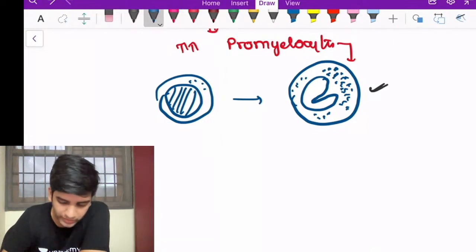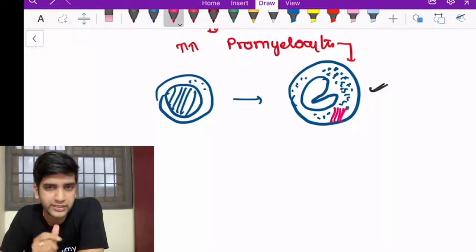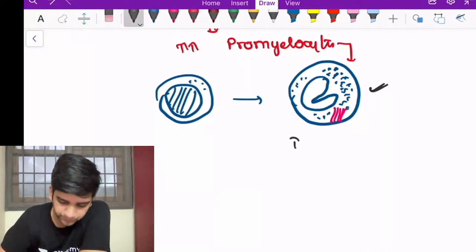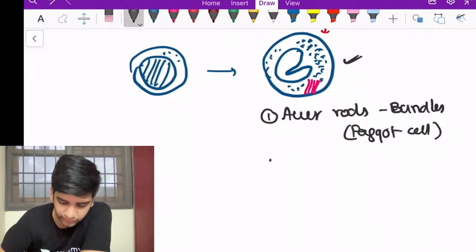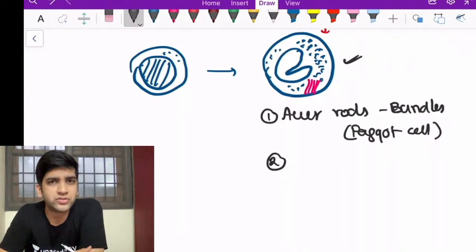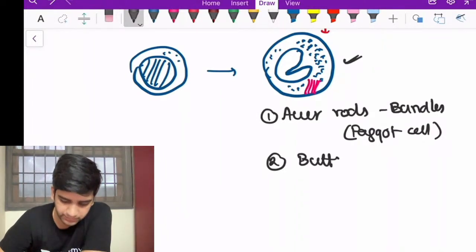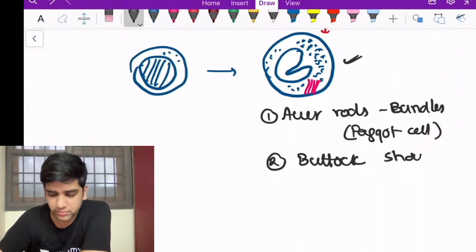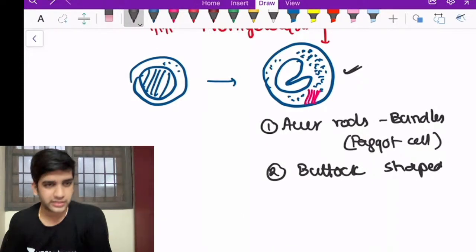When I have more granules, will I have more Auer rods as well? I'll have lots of Auer rods as well. We gave two peculiar names for these two. One is the Auer rods: we'll have bundles of Auer rods, and these bundles are called a faggot cell. Second, because of the granules, the nucleus is called a buttock-shaped nucleus. It's a nucleus folded on itself, right? The person who saw that thought it looked like a buttock, so named it a buttock-shaped nucleus, right?